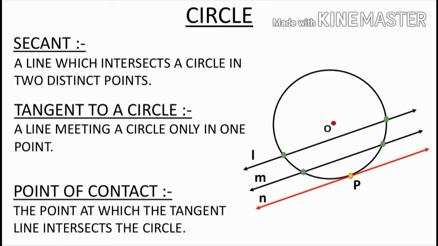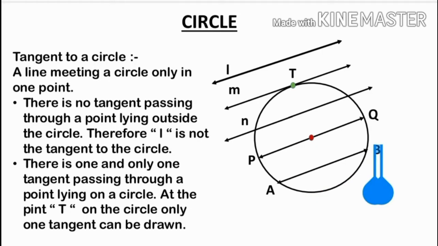So, tangent to a circle is a line meeting a circle only in one point. I think it is clear. So this line of red color is the tangent to this circle because this line is intersecting the circle at the point P. Here P is the point of contact. The point of contact is the point at which the tangent line intersects the circle. I think it is clear what is secant of a circle and tangent to the circle.